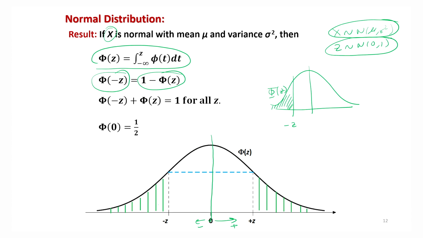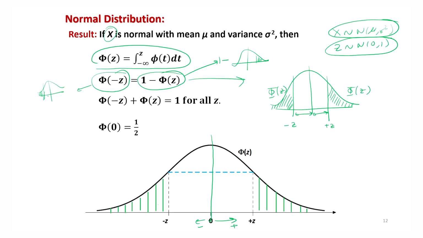If I take the same distance on the right hand side, this point becomes plus z, and this shaded area will also be equal to phi of minus z. So that is what this result tells you: to find phi of minus z, this is the area here, and the total area of the curve is 1, so it is 1 minus the area on the other side.